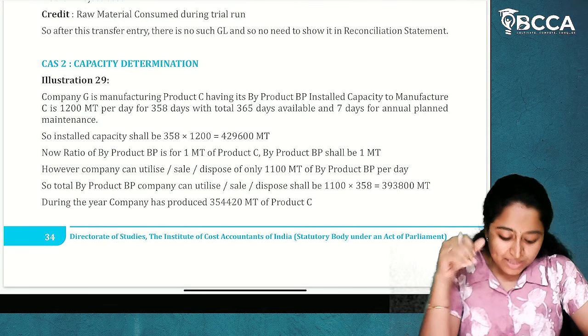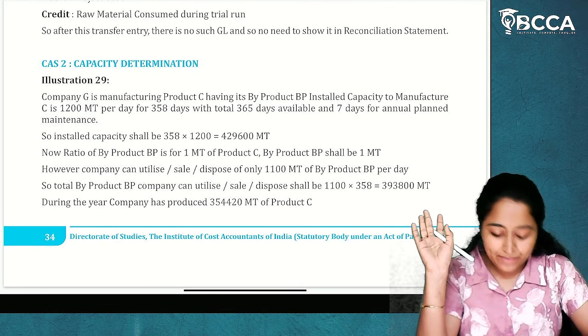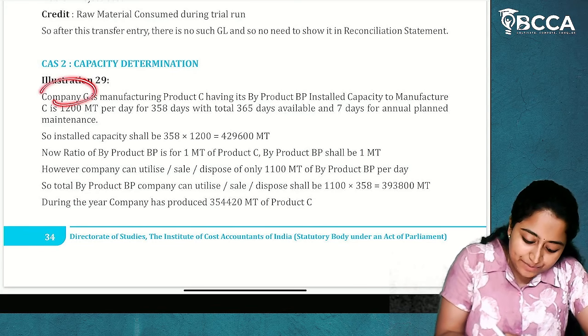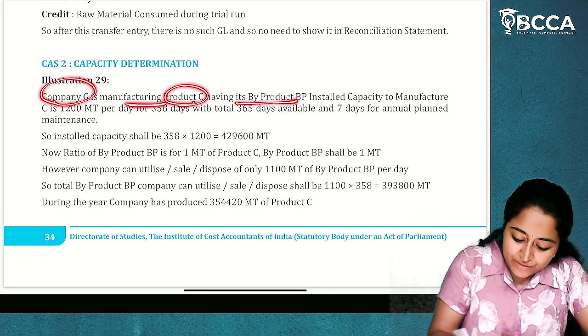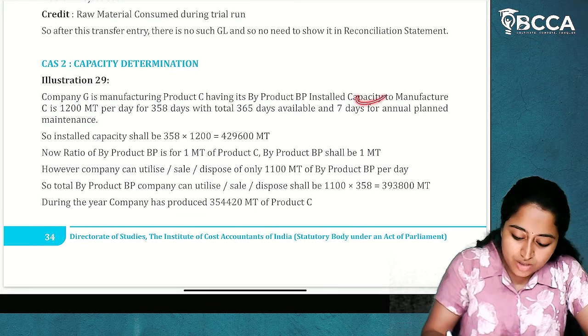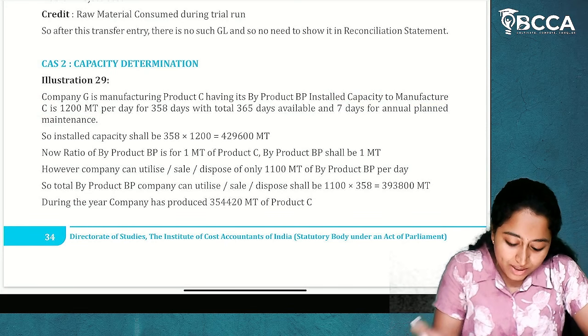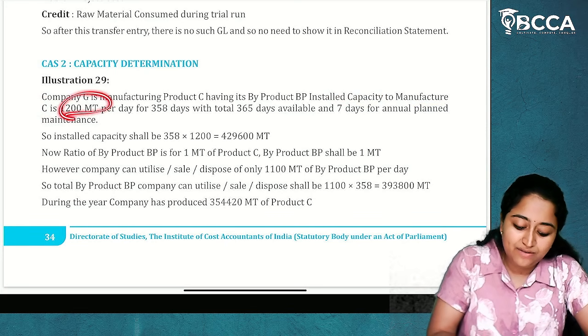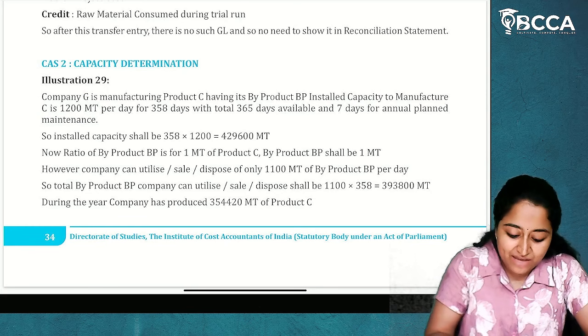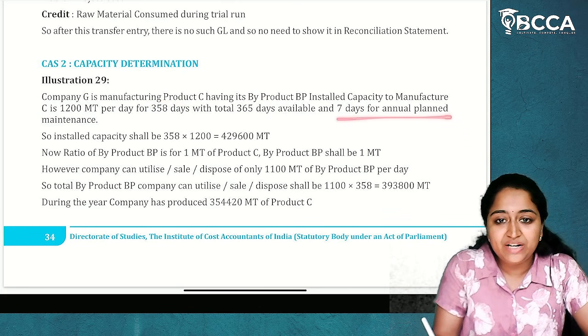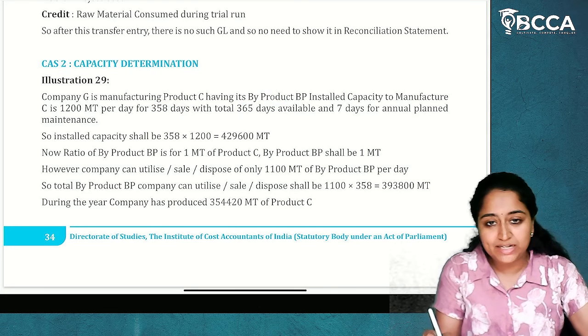Now, if we see, this is also the same question of actual capacity utilization. Company G is manufacturing product C, having its byproduct PB. Installed capacity to manufacture C is 1200 MT per day. So, what is the installed capacity which is given? 1200 MT per day. And how many days have they given? 358 days, with a total of 365 days available and 7 days for annual plant maintenance.